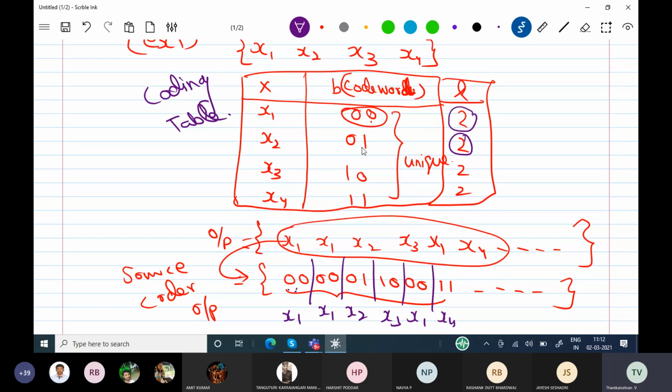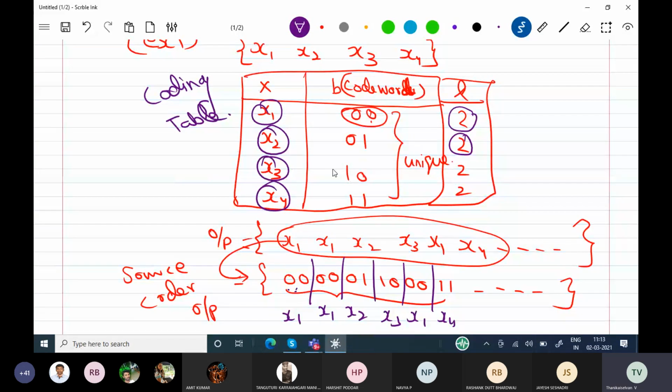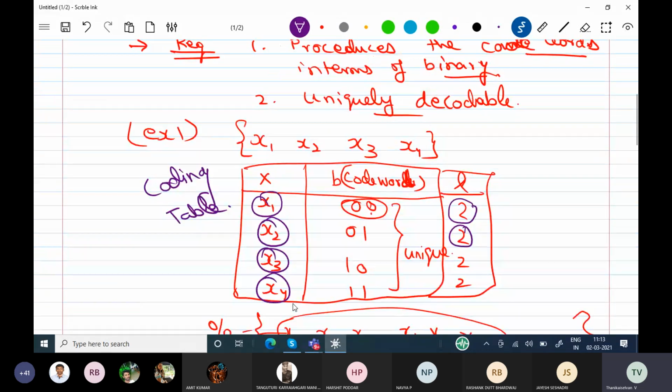If you assign a unique binary number to each and every symbol, then the receiver side can easily decode without any disturbance. Students, are you able to understand the purpose of unique decodability? The codes have the property called uniquely decodable. We are assigning unique codes. Do all of you understand? This is the transmitter, and this can be received. Can I proceed now? Yes, okay.